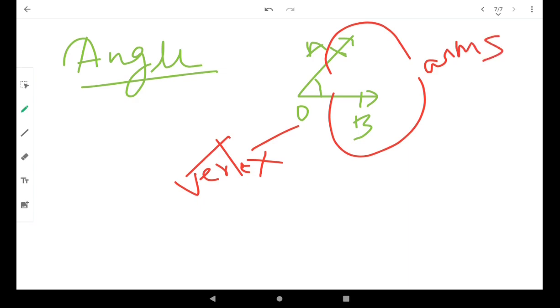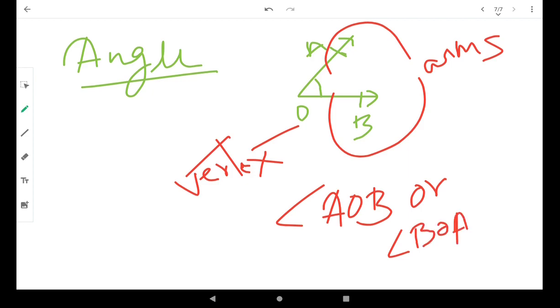The angle formed by the rays OA and OB can be denoted by angle AOB, or angle BOA, or angle O.